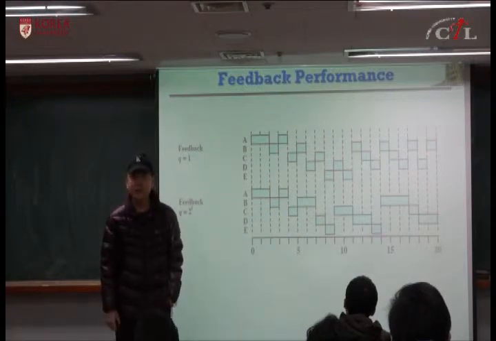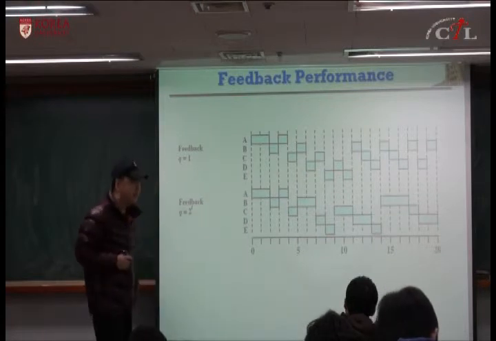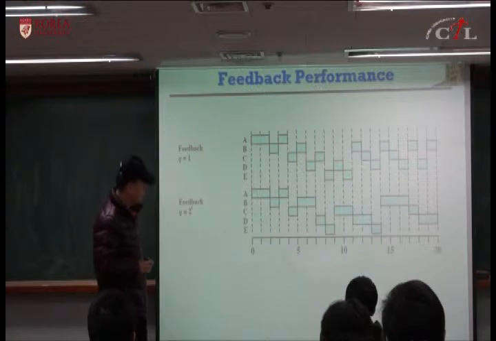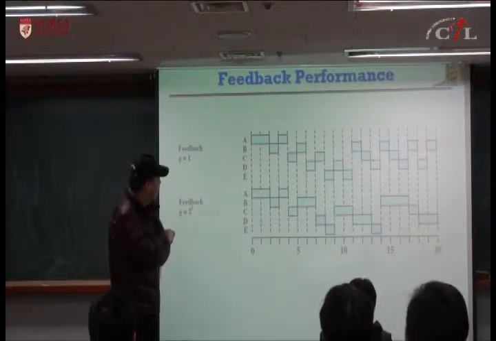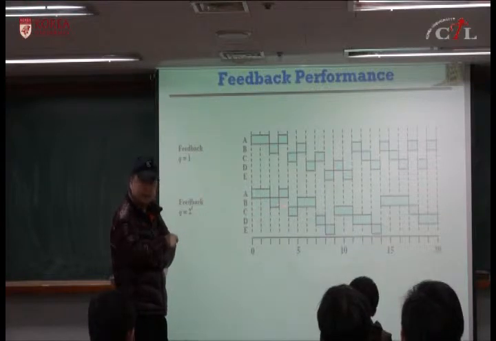This is multi-level feedback queue with a time quantum of 1 for each priority queue, and this is assigning 2 to the power of i time units for lower priority queues. Here is the same as before, and new process B has arrived, so they give a time quantum of 1.